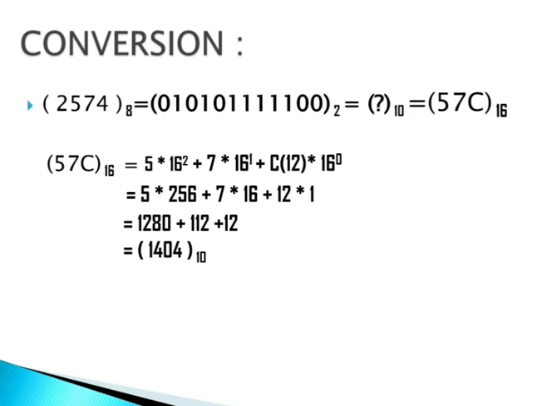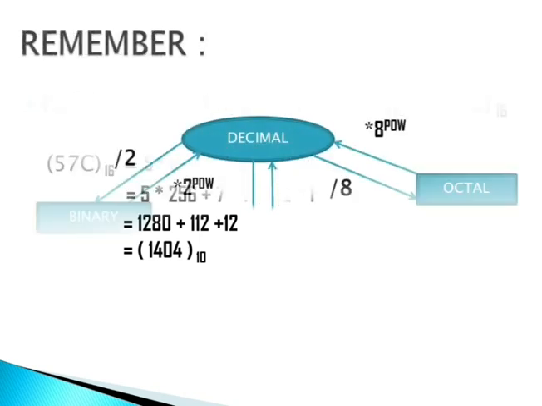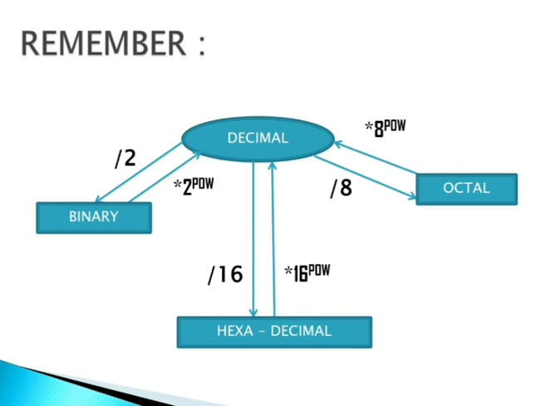See, after multiplying and adding together, we get 1404 as the decimal number. And then what you have to remember, I am going to provide you one chart so that you can remember it easily. When you are converting decimal to binary, you have to divide by 2. When converting decimal to octal, you divide by 8. When converting decimal to hexa, you divide by 16.